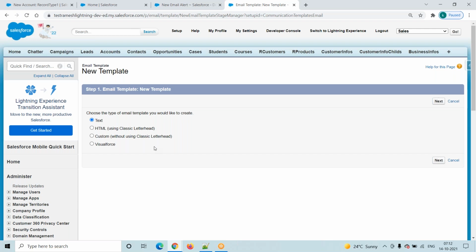In interviews they will also ask, have you worked with email templates? Yes, I worked with email templates. How many types of email templates are there? They will ask. Okay, the first one, here we are working with the text email template. Text email template means there are no images. You have observed, suppose some people send emails with their company logo at the top, company logos below also, and some images in between.